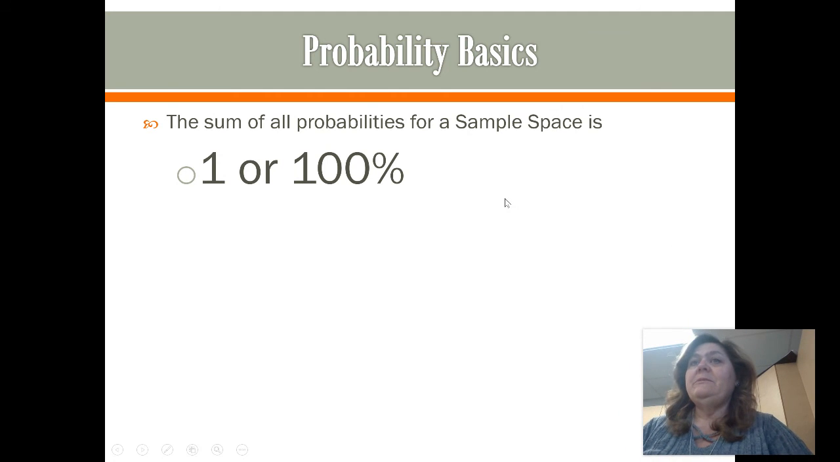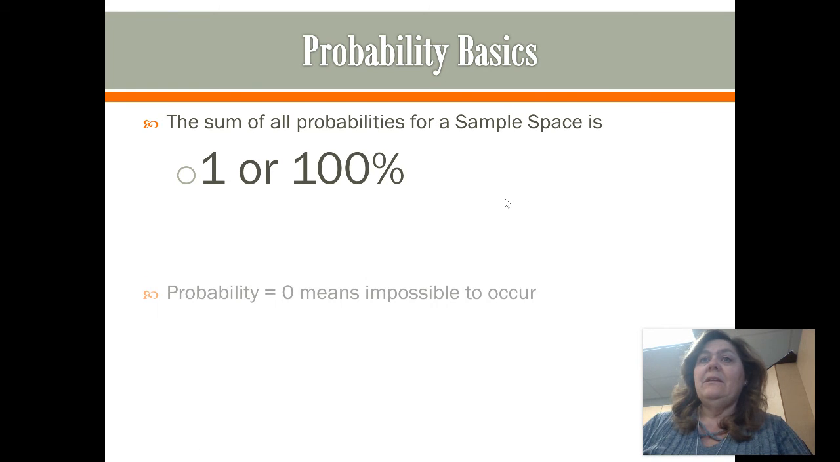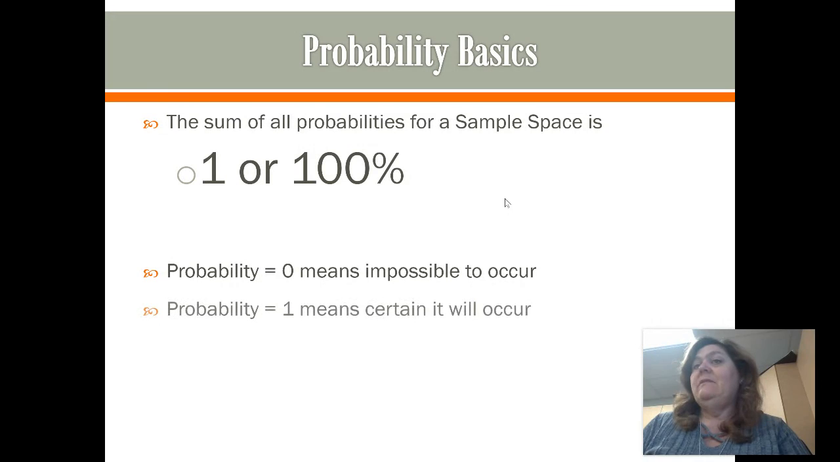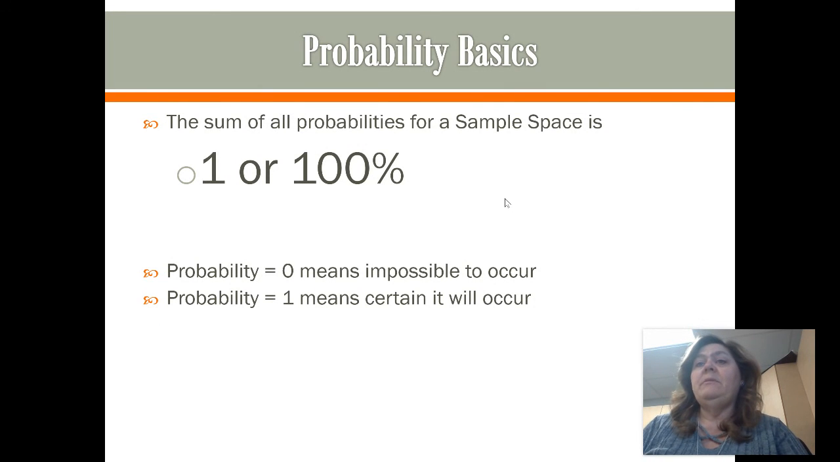Know that for the sample space, all the probabilities had better add up to 100%. And so a probability of 0 means this event is impossible to happen, and a probability of 1 means it is certain. Okay. So just for an example, probability that Mrs.